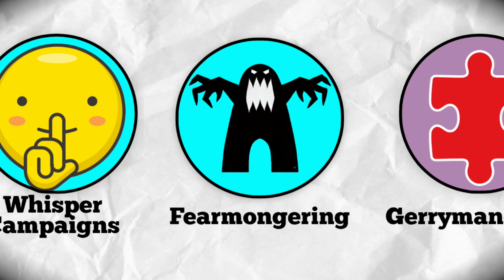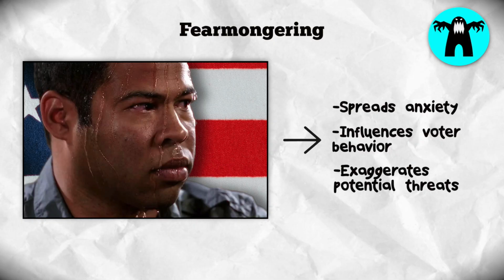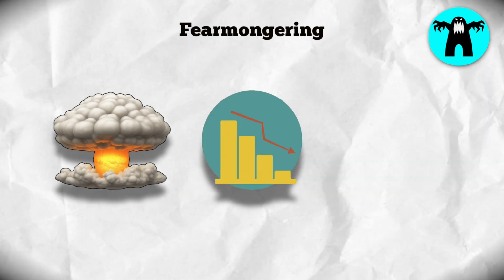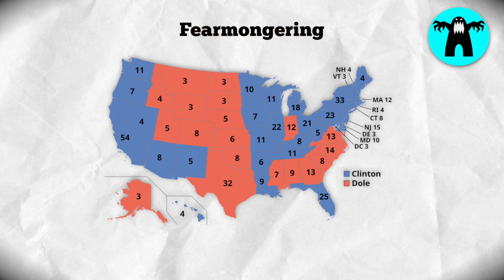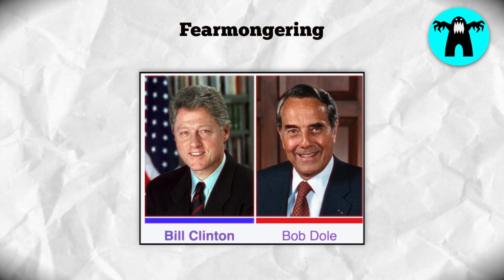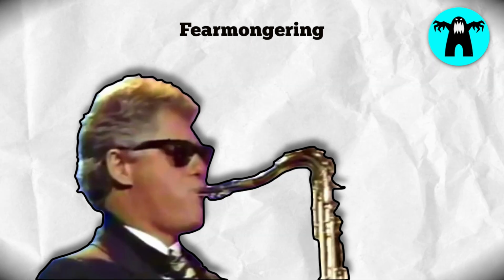Fearmongering. Fearmongering is a tactic that spreads anxiety and influences voter behavior by exaggerating potential threats, such as foreign attacks, economic devastation, or changes to social programs. After losing the 1996 election to Bill Clinton, Bob Dole asked Clinton why he had falsely claimed Dole would eliminate Medicare. Clinton replied, "You gotta do what you gotta do."